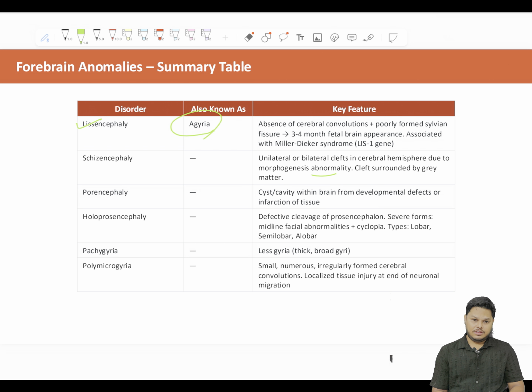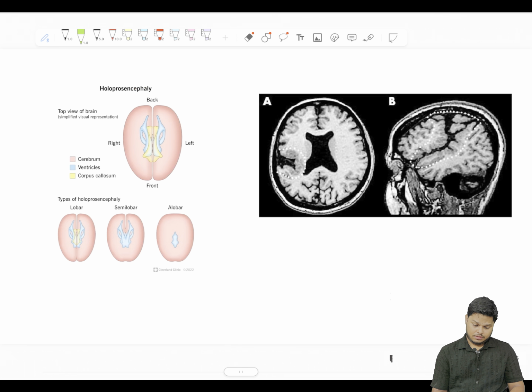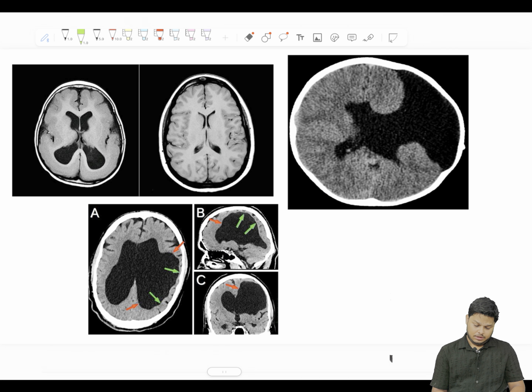So first of all, let's see lysencephaly, schizencephaly, and porencephaly. See, what is this? This is schizencephaly. You see a cleft, unilateral or bilateral cleft. Okay, see, these are the convolutions. These are the convolutions of the brain. See, everything is lost. It is a plain brain.